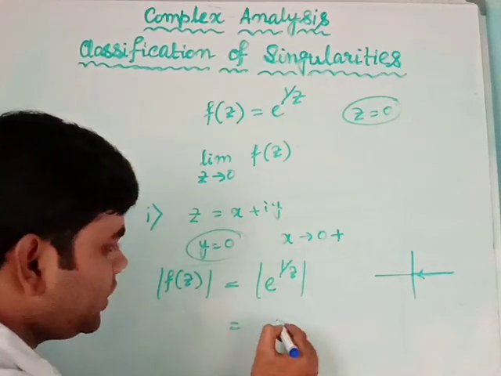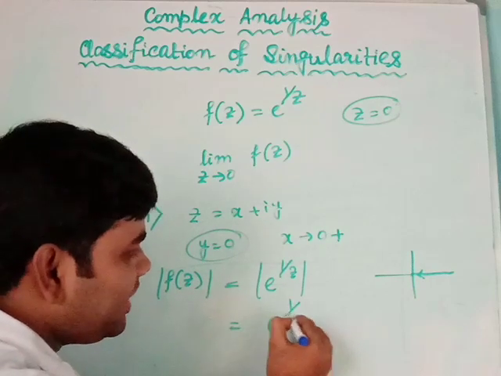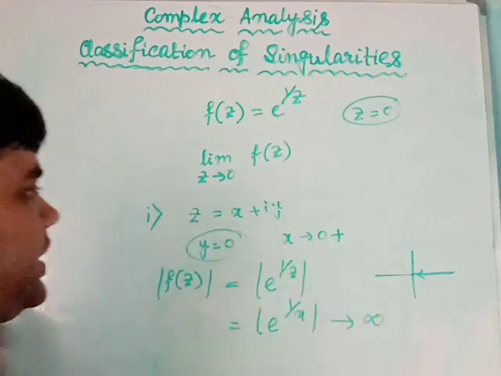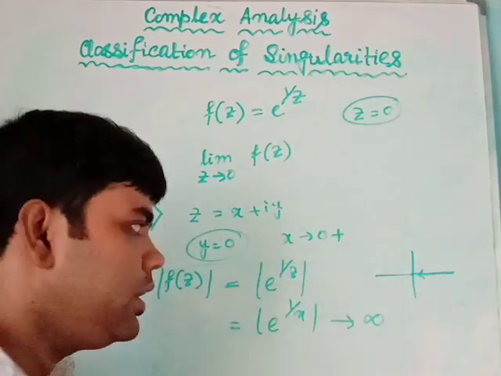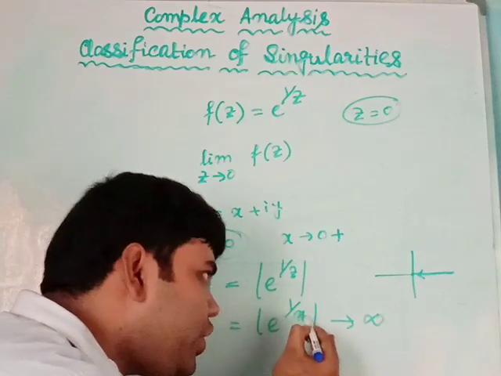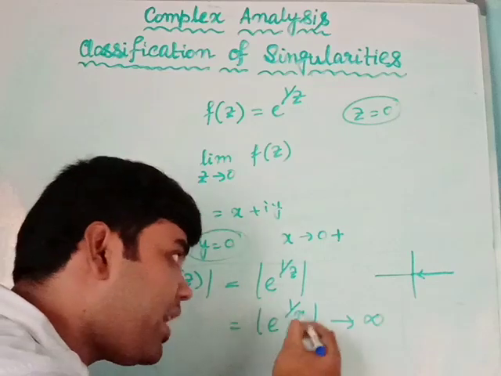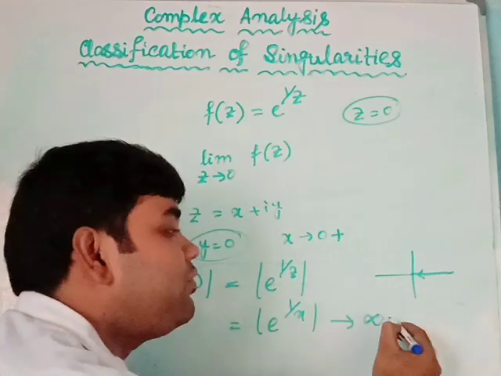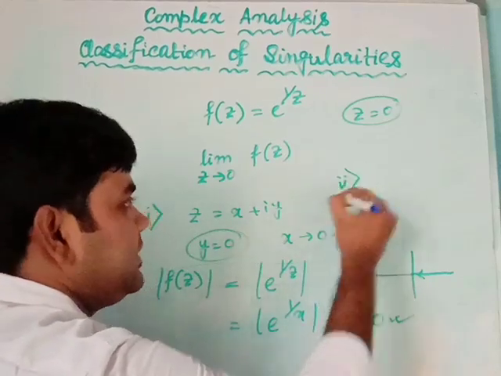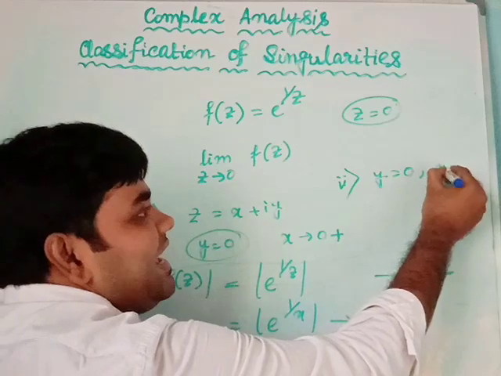This will give e to the power 1 by |x|. This will tend to positive infinity when x is tending to 0 plus. Because when I take x to be near 0, then 1 by x will be a very large number. Then e to the power 1 by x will be a very large number that will be tending to positive infinity.